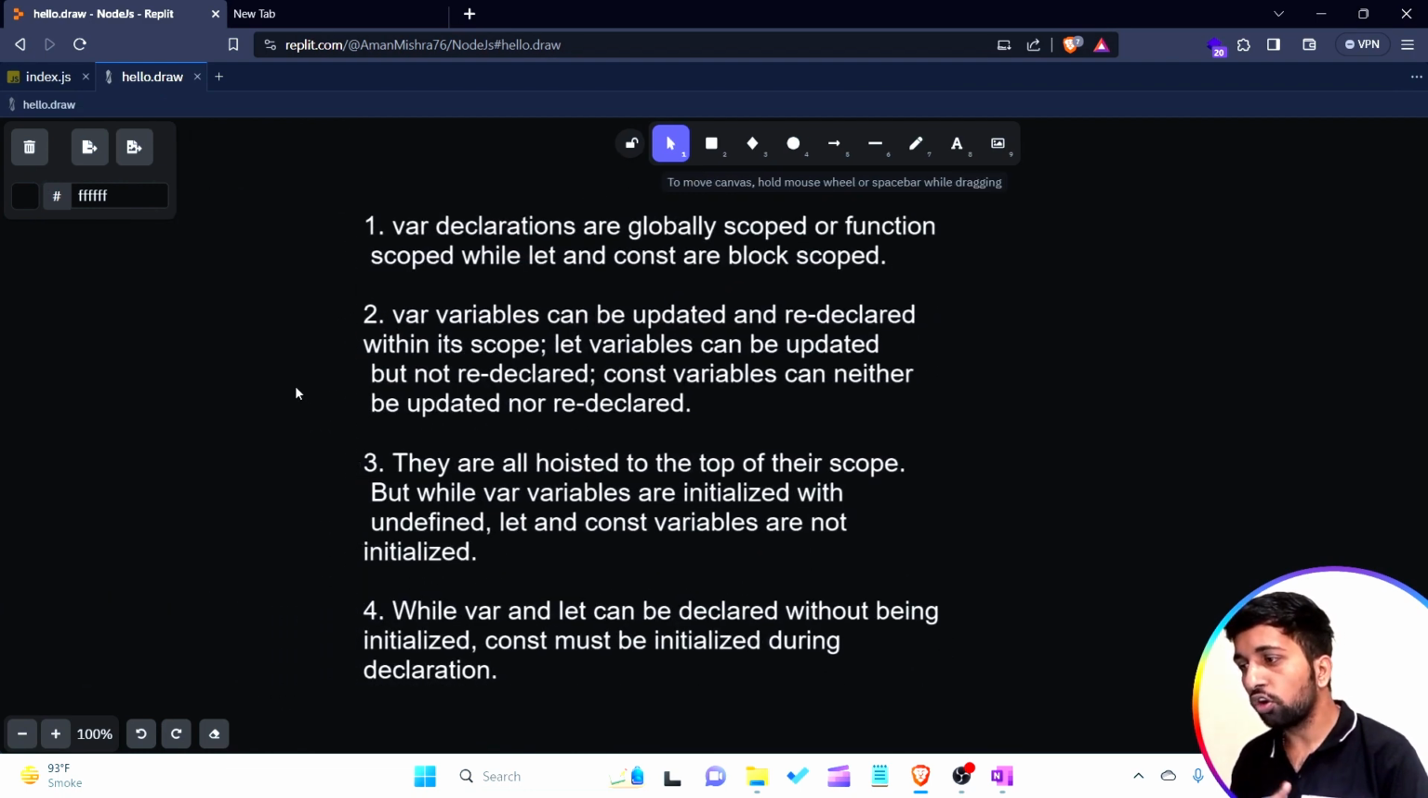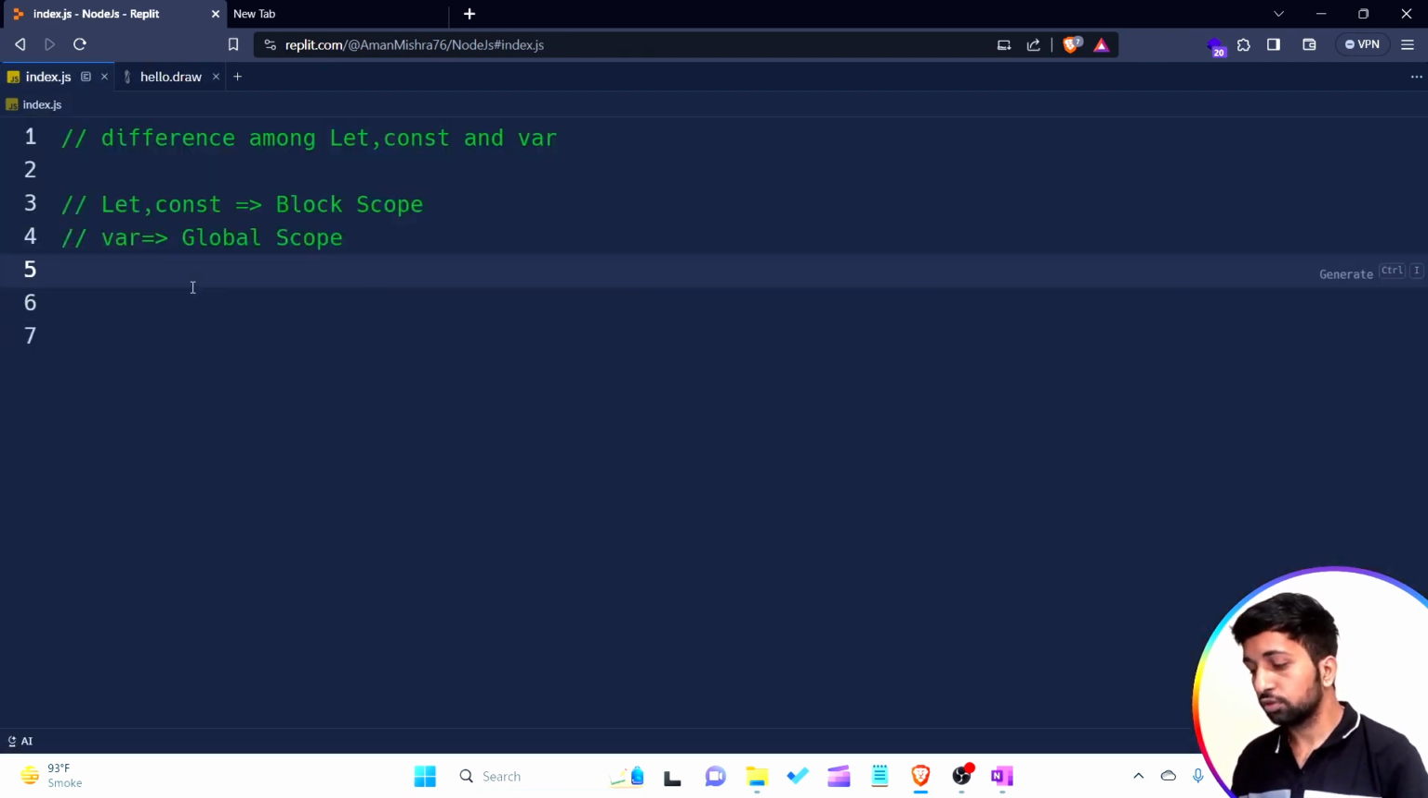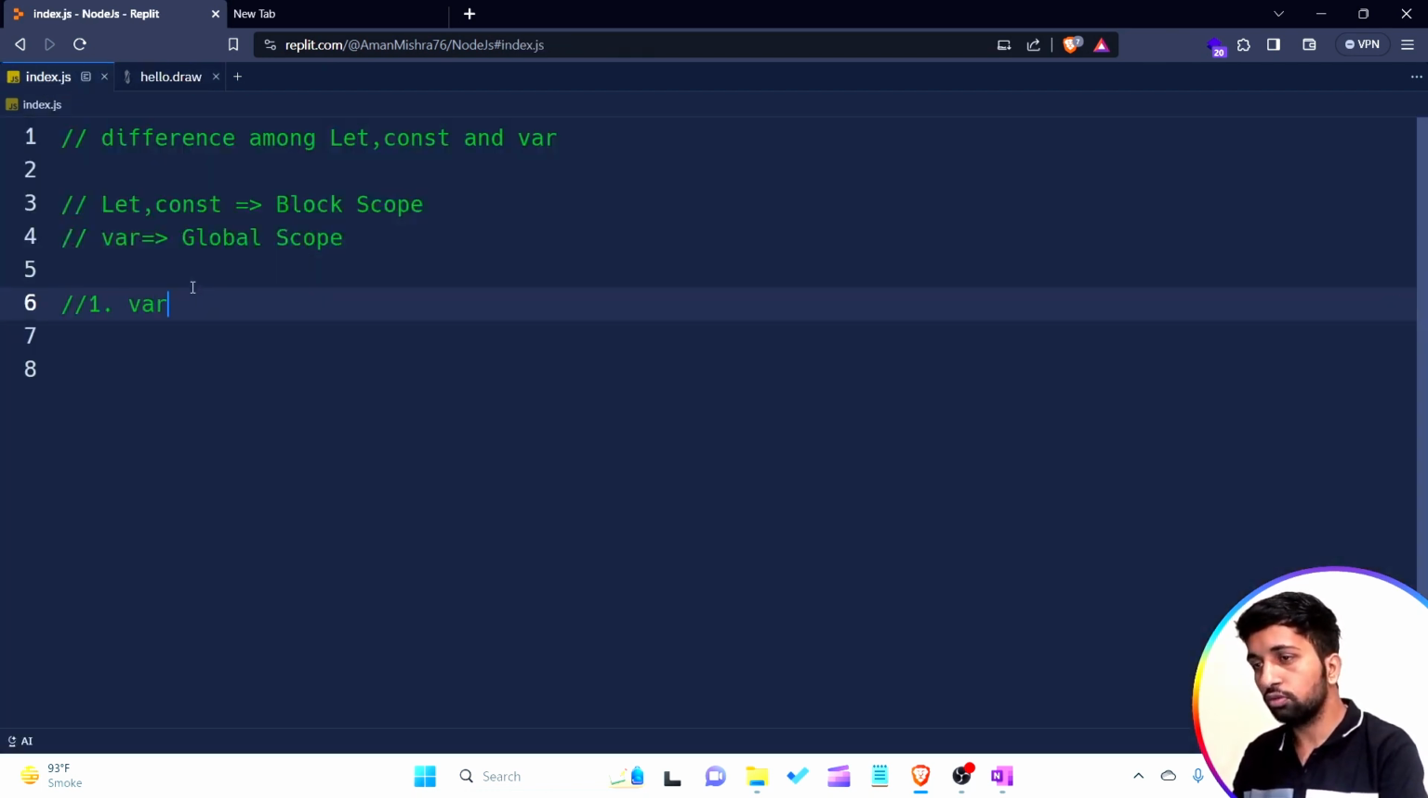So now let's talk about the second point. You are able to see it written here: var variables can be updated and re-declared within their scope. Let variables can be updated but not re-declared. Const variables can neither be updated nor re-declared. What is the meaning of this? When I'm talking about the var keyword, a variable declared using the var keyword, we are able to redeclare it, as well as update the value of that variable within the same scope.